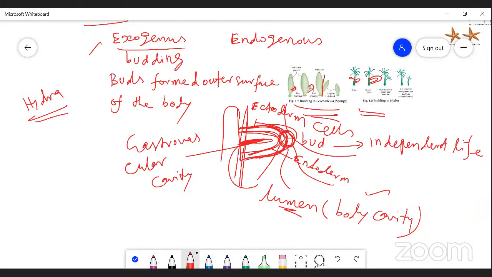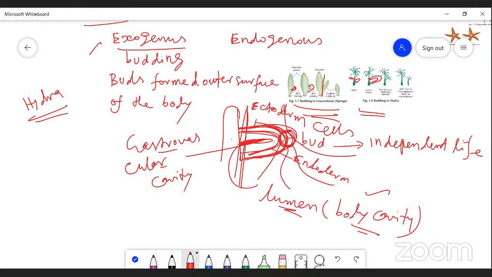The lumen is formed between the buds and the parental body. The lumen is a body cavity. When the lumen is formed, the gastrovascular cavity is continuously formed between the parental body and the new Hydra, that is, between the buds and the parental body.